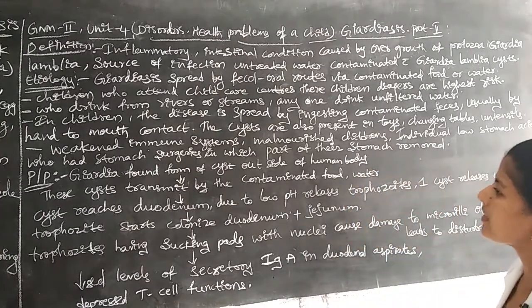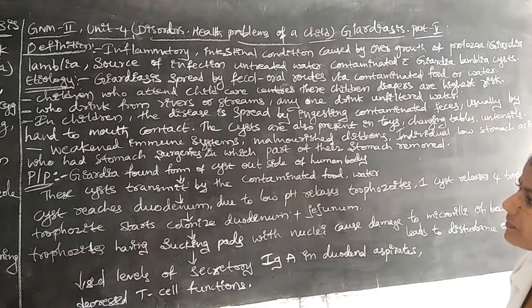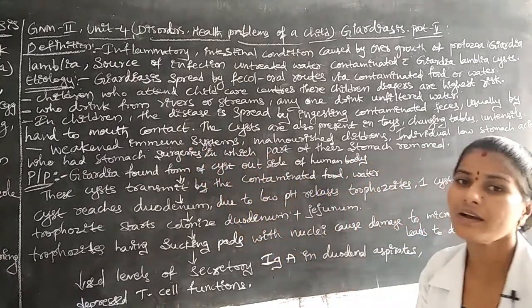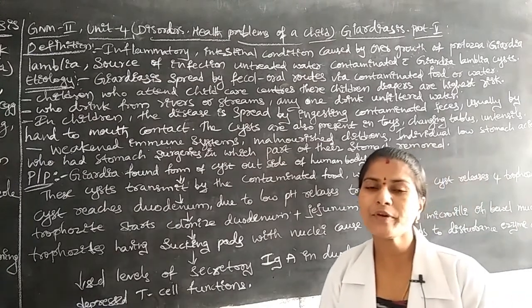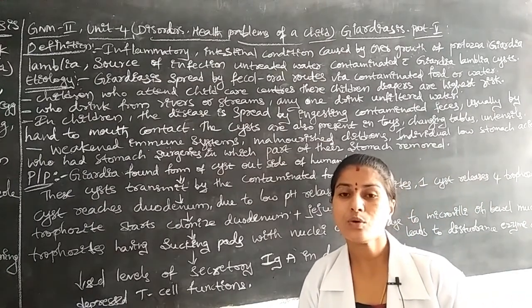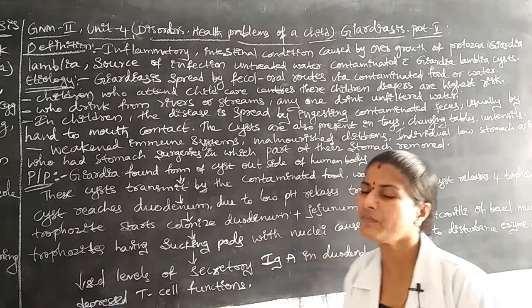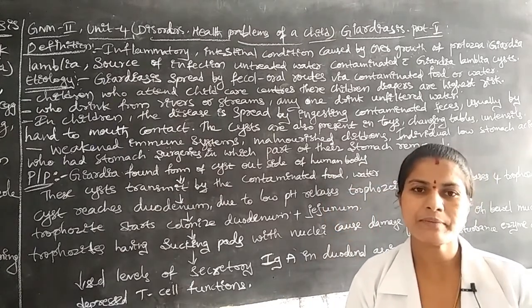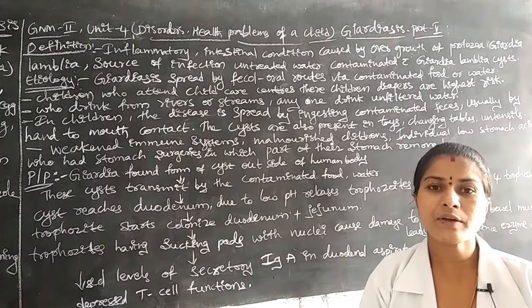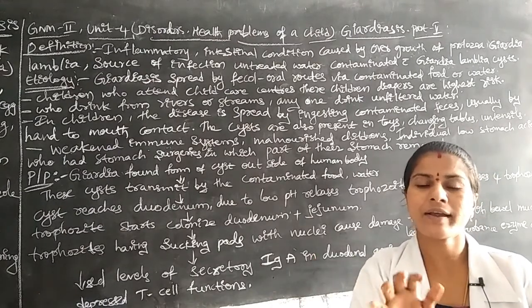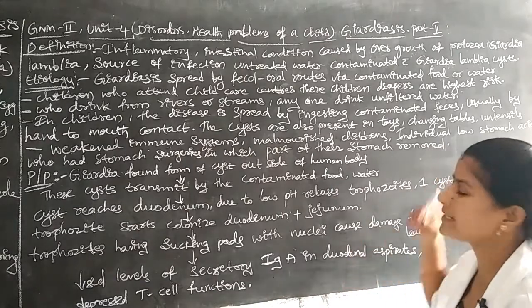Next one is the weakened immune system. Children who have weak or low immunity may not tolerate this type of infective organism. Those who have good immunity tolerate it and fight against this particular agent.